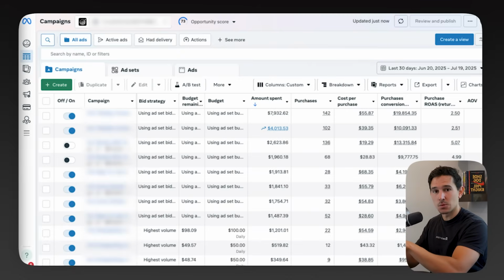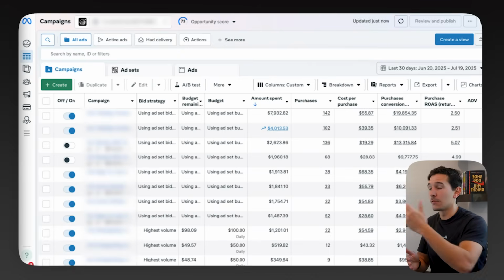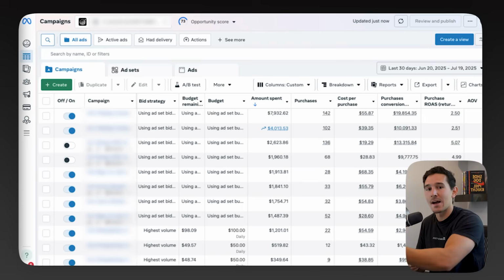So basically what I do when I audit ad accounts is I look for really 5 or 6 core things, because we can't just fix everything all at once and assume that everything's instantly going to get better. A lot of what we're building here is incremental. So what I look for is 5, maybe 6 different things that really need to be addressed right off the bat that I think are going to have the biggest impact so we could attack that in the first 90 days. A lot of these campaigns that we're looking at right now are people who came to apply to work with us at the Moonlighters, and a few of these are in fact working with us after seeing these audits.